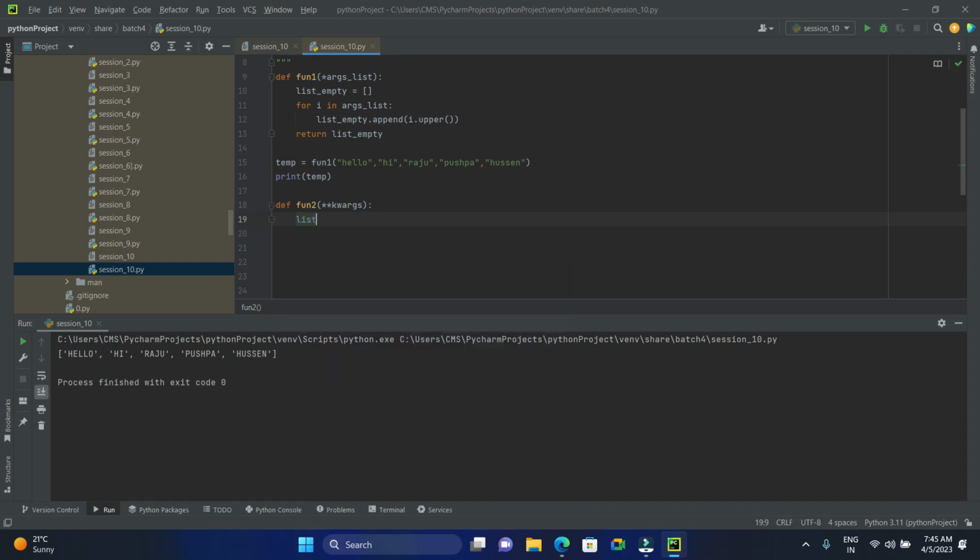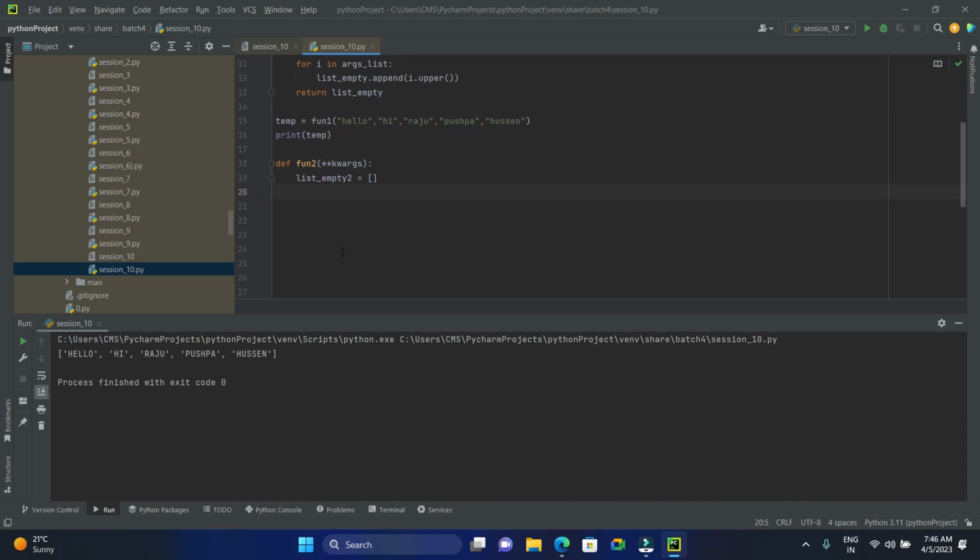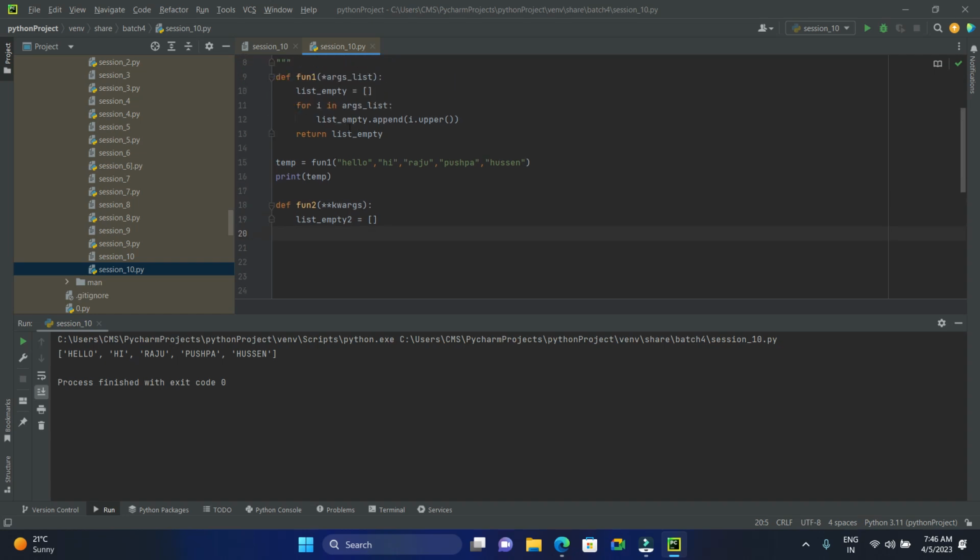Here I'll take a for loop. Let's go with some dictionary, guys. For a dictionary we should have key and values. You know this, key and value is the combination. Key and value format in the kwargs list.